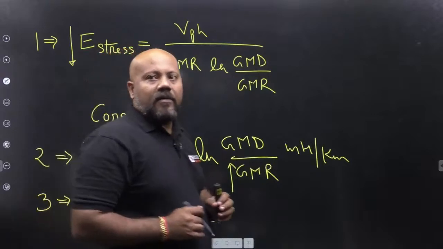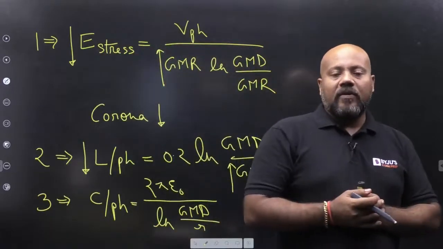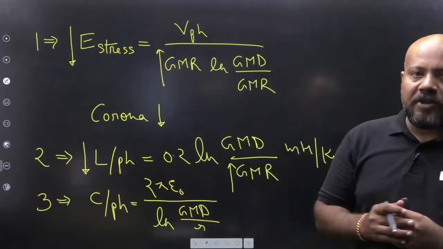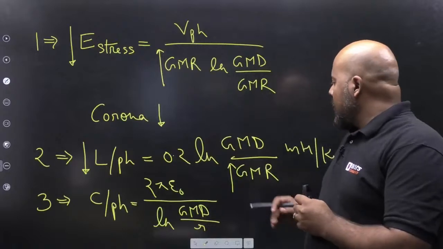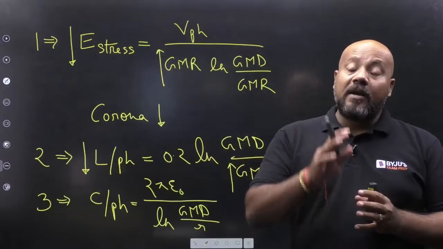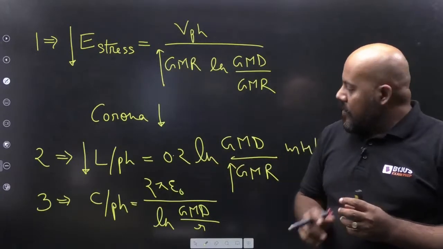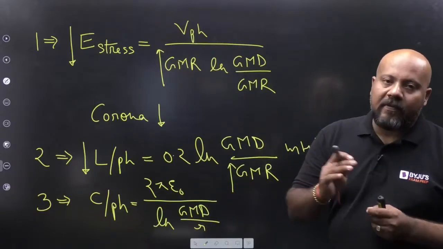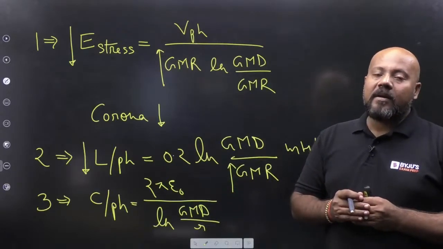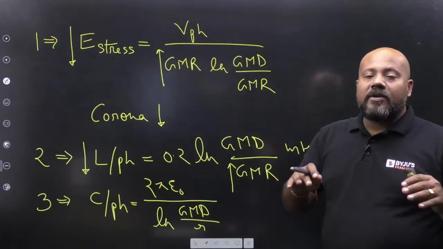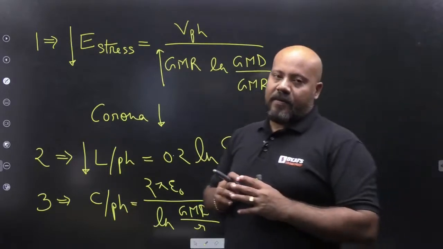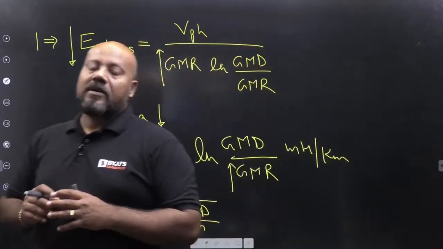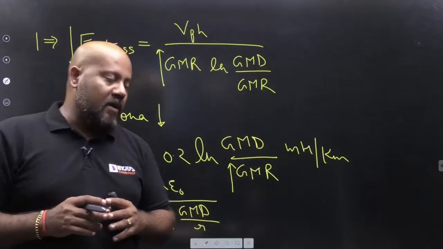Please note down, when we are writing the capacitance formula, we are not using the word GMR. Why? Because the GMR is defined for the internal flux linkage. But when you have the capacitance calculation, you are dealing with the electric field. No electric flux can be present inside the conductor.